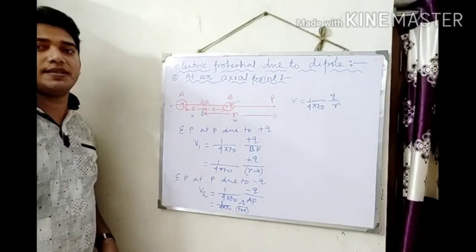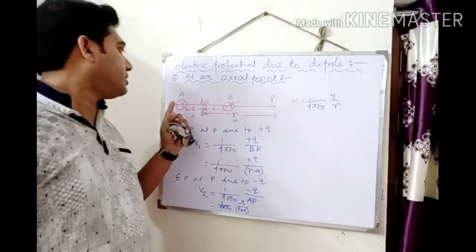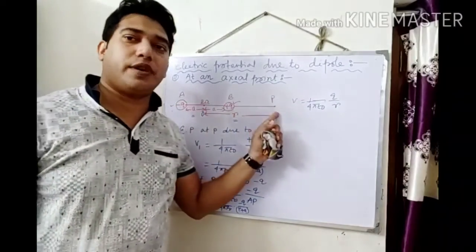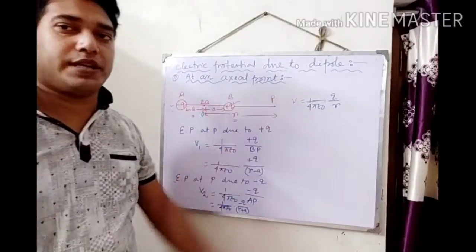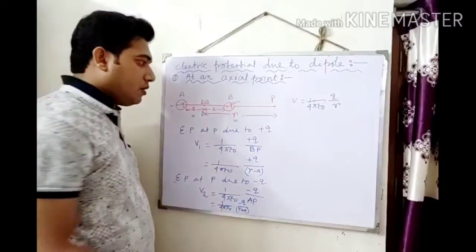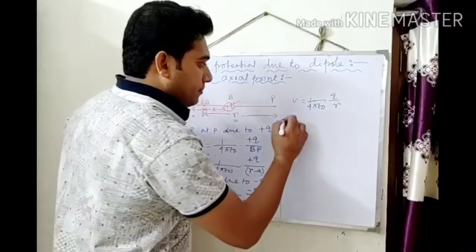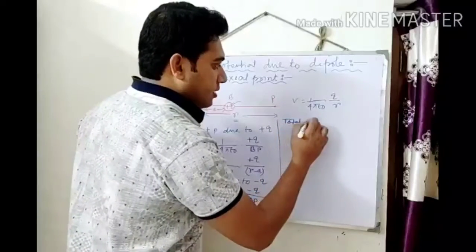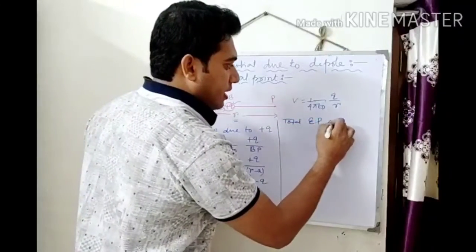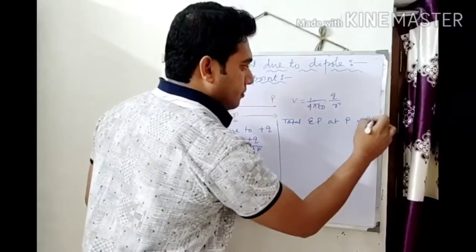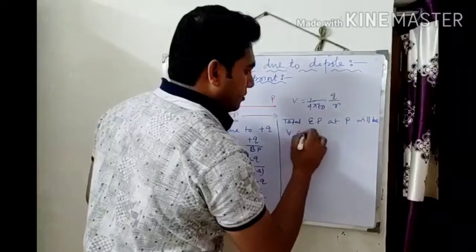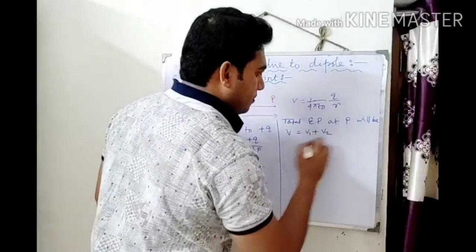R plus A is the separation between the point charge minus Q and the point P, where we are going to find out the electric potential. Now the total electric potential at point P will be V equal to V1 plus V2.